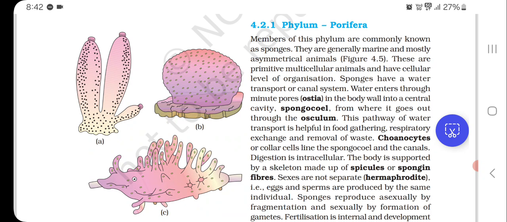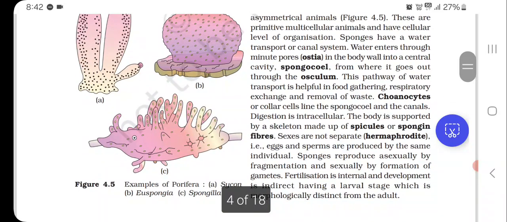Water enters through minute pores, ostia, in the body wall into a central cavity, spongocele, from where it goes out through the osculum. This pathway of water transport is helpful in food gathering, respiratory exchange, and removal of waste. Choanocytes or collar cells line the spongocele and the canals. Digestion is intracellular. The body is supported by a skeleton made up of spicules or spongin fibers.